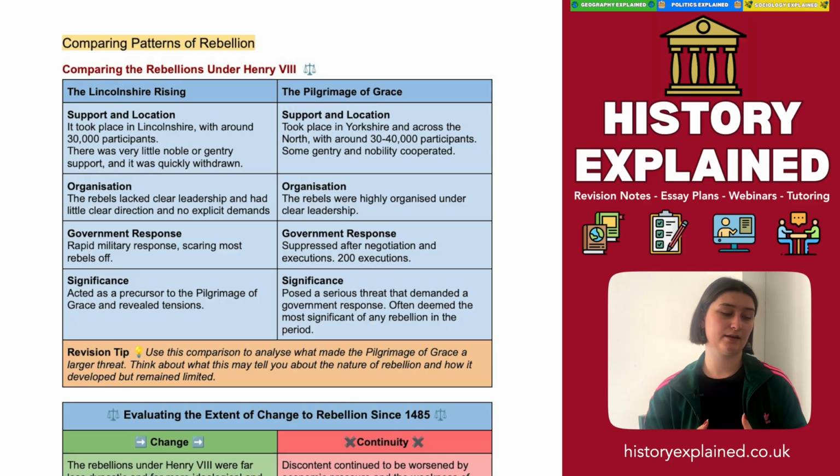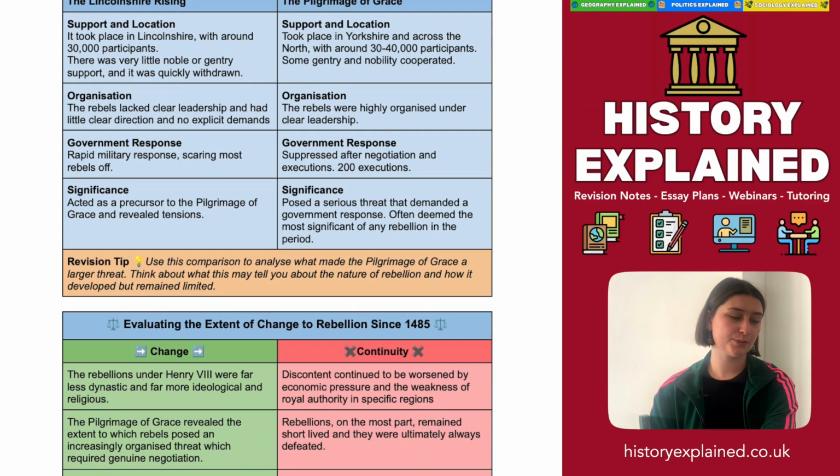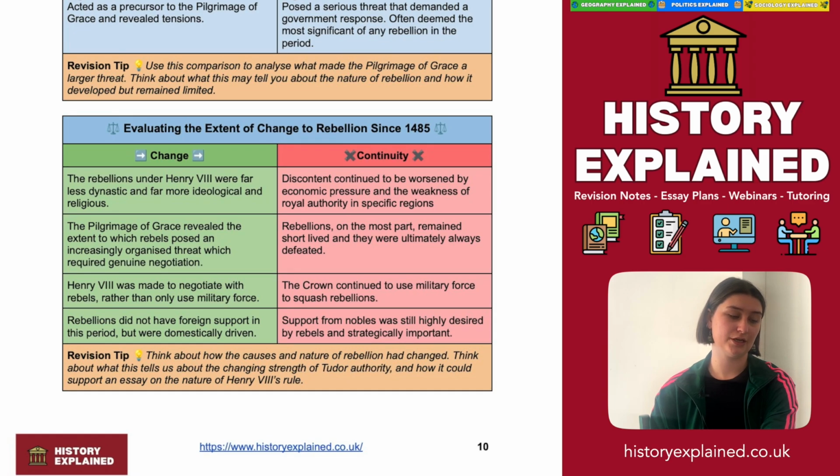Now, the significance of the Lincolnshire Rising is more so based on the path it laid for the Pilgrimage of Grace, whereas the Pilgrimage of Grace really posed a serious threat that demanded government response. It's often deemed the most significant of any rebellion in the period, both in its power, its size, and also its very structured intent.